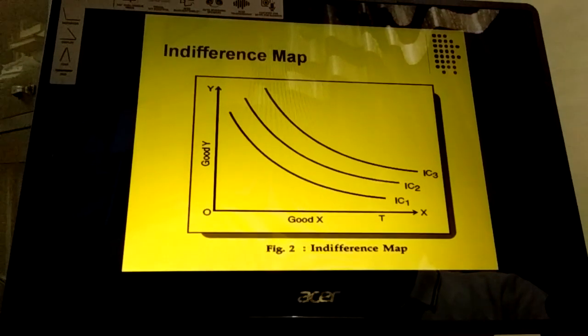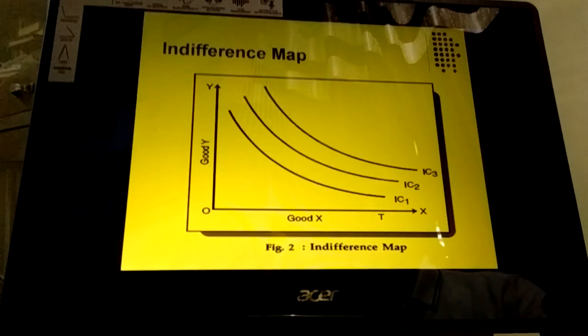Now this has to be noted that IC1 will have lesser satisfaction in comparison to the IC2 curve. IC3 will have the highest level of satisfaction because it has been drawn at the higher level of the consumer's income or consumer's budget line. So this is all about the indifference map.